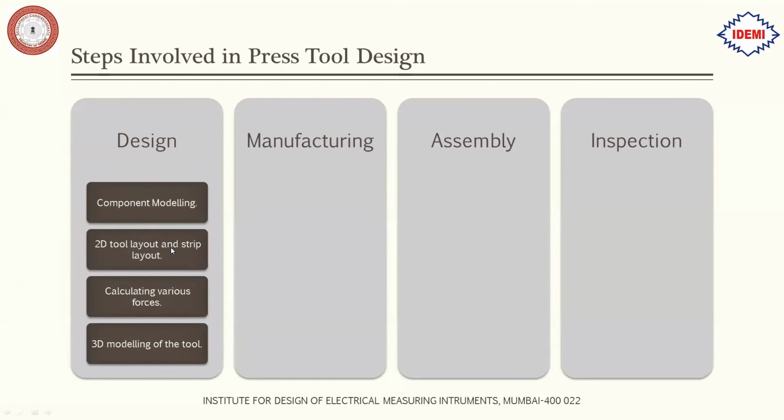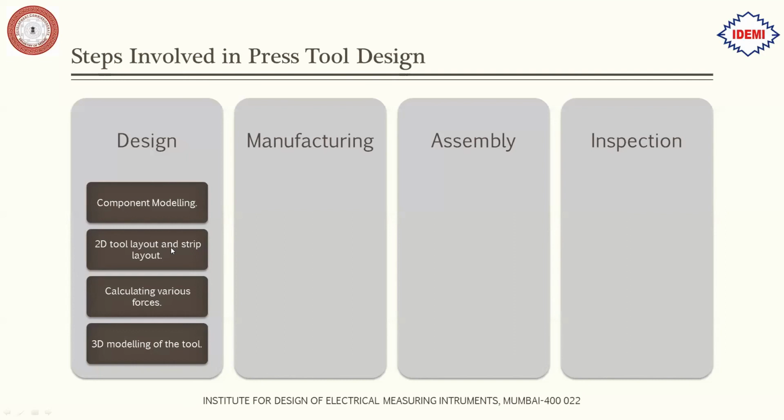Then we have the calculation of various forces. There are various calculations involved depending on what type of operations you are performing. For example, if you are designing a draw die, then you have to calculate the draw reduction ratio or the blank diameter. Those calculations need to be done. Also, if you are doing a progressive tool, then you need to calculate the stripping force, cutting force, then the bending force, depending on the operations performed. Based on that, calculations need to be done.